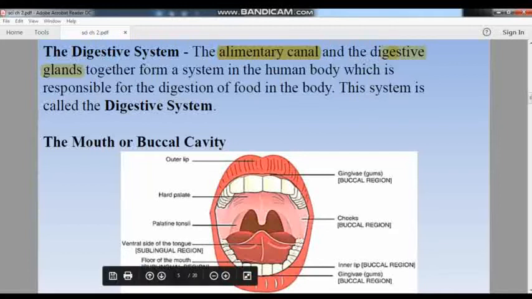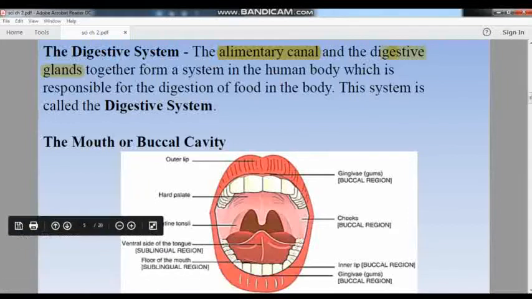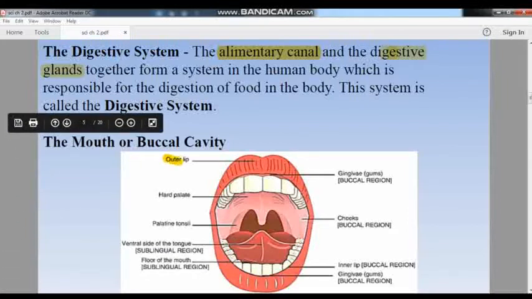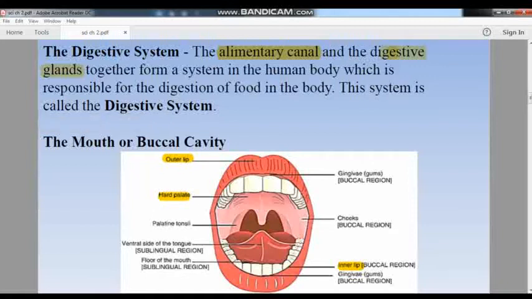First of all, let's start with the mouth. We all know that the mouth contains the upper lip and the inner lip. The upper part of the mouth is called the hard palate. The cheek region, where our cheeks are, is known as the buccal cavity or buccal region. Below the tongue there is a sublingual region, which is responsible for synthesizing the saliva required for the digestion of our food.